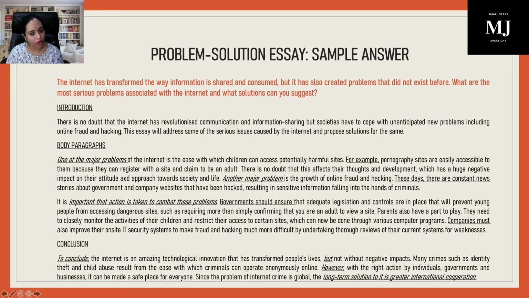Let's come down to the body paragraphs, guys. One of the major problems, that means you have a lot of problems to discuss, at least two. So let's talk about the first one first.